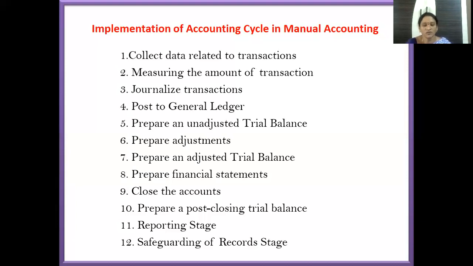Let us repeat once again. From monetary transactions, we prepare a journal, that is called entering into the journal, then into the ledger. Next, we will summarize in the trial balance. We will prepare analysis with the help of financial statements, which include the manufacturing account, trading account, profit and loss account, and balance sheet. And later they will be reported to authorities.